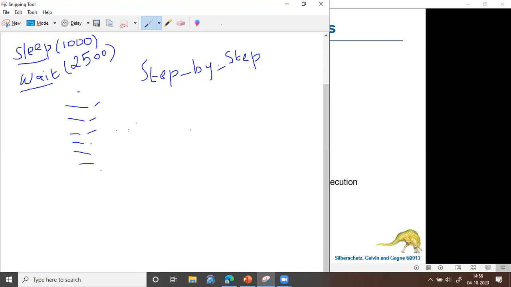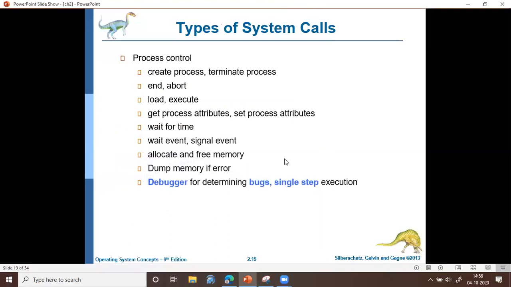Maybe at one particular instruction, say the 120th, it may not execute the way you are expecting. Then you can at least trace out that the problem is in this line. Then you may isolate that particular code and try to rectify that error. This is also one type of debugging. So the operating system also provides system calls for step by step or single step execution.